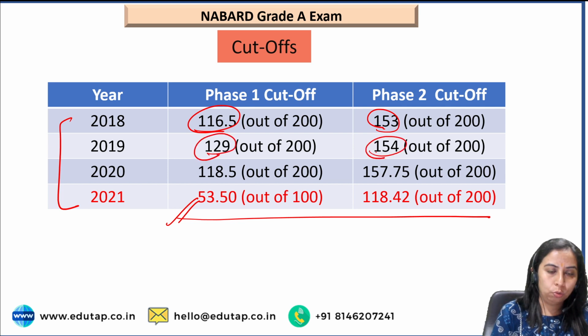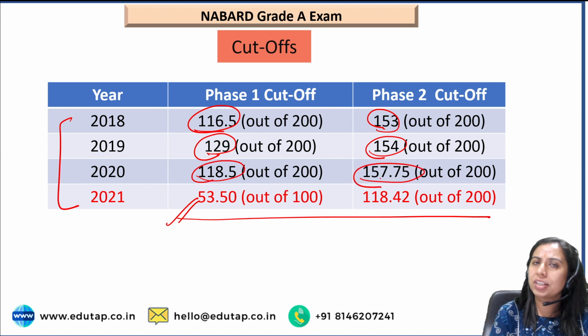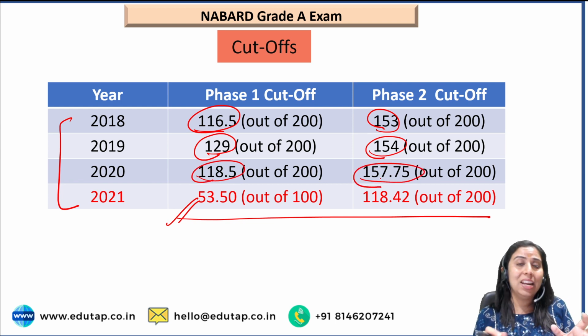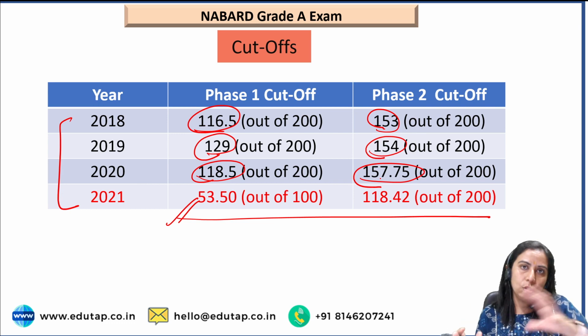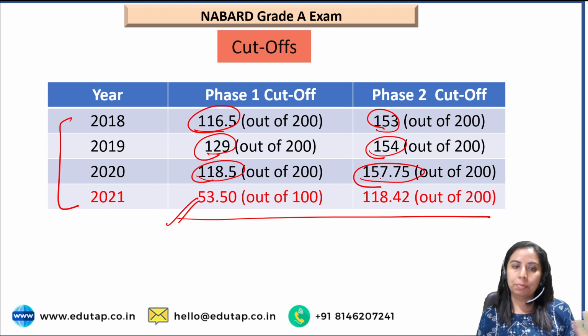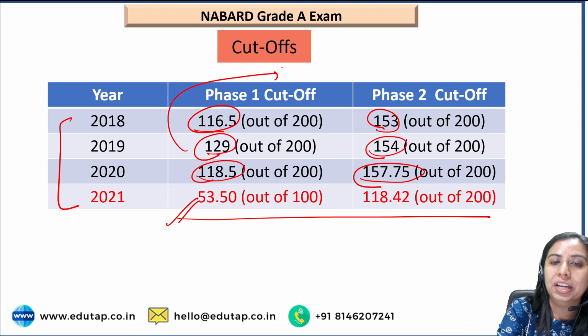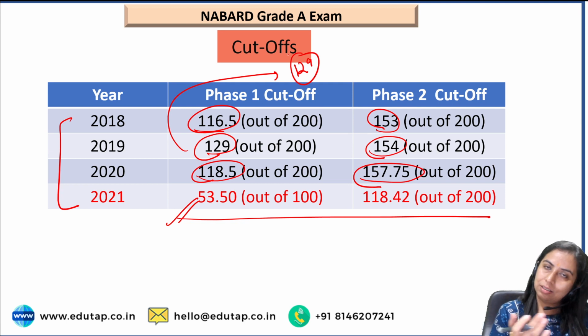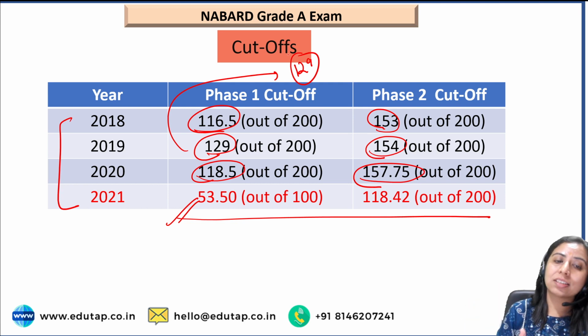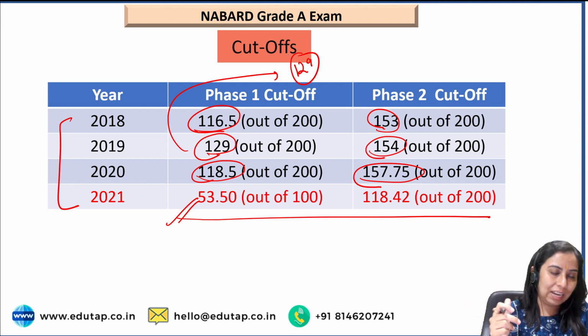154 in phase 2. In 2020, it was 118.5 and 157.75. So you see the range is not pretty high, it is not varying from lowest to maximum. Usually, we can say the highest cutoff is 129. So this is the highest cutoff. Plus is not there, minus is there. Like you can go up to -10.